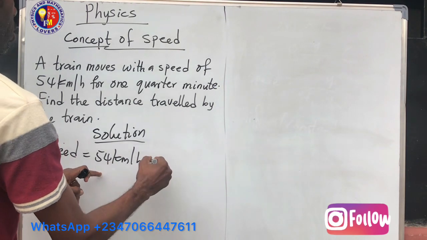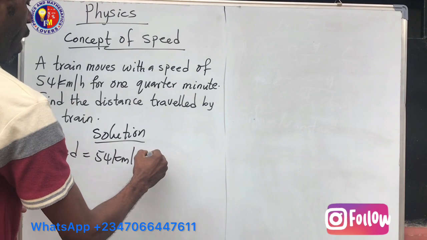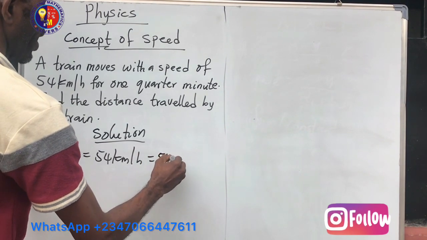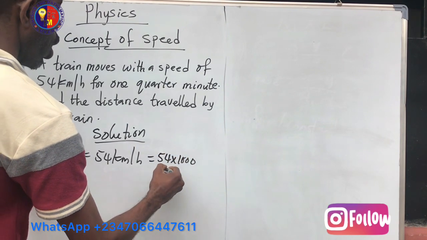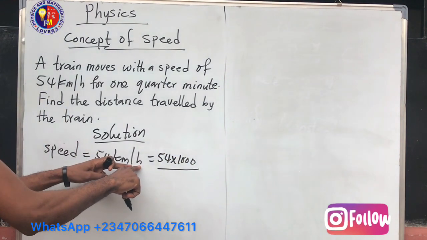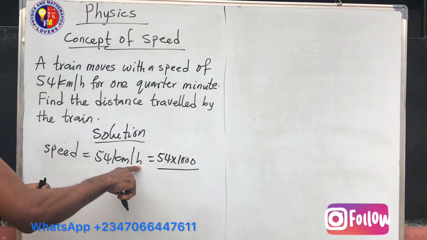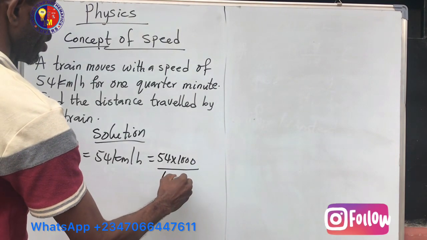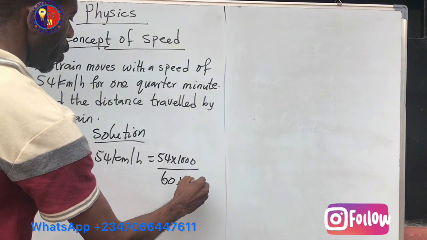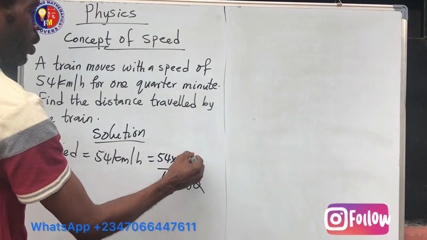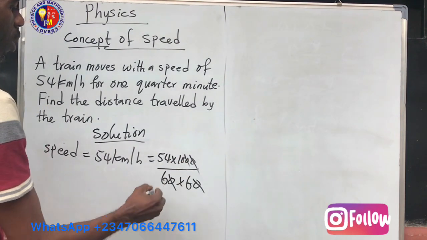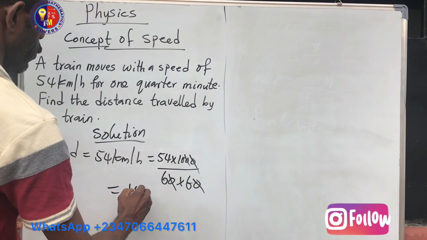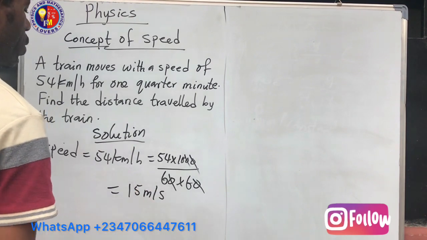How do we convert this now? 1,000 meters equals 1 kilometer. We are going to say 54 times 1,000 all over seconds. How many seconds make 1 hour? 60 seconds make 1 minute, then back to hour, which means 60 times 60. So let's cancel out: a 0 takes care of this, and a 0 takes care of this. At the end of the day, after your computation, you are going to have your speed equal to 15 meters per second.